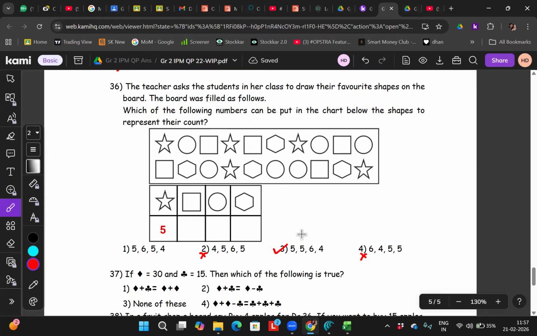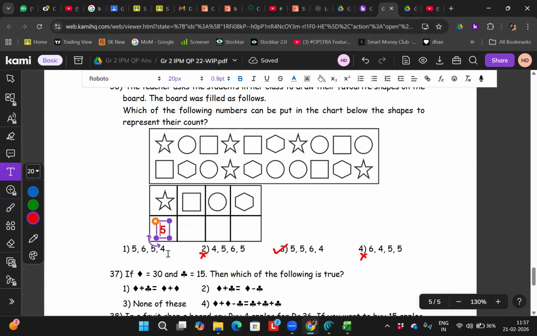Answer आ गया दोबारा? हाँ. खत्म ना? Do I have to check circle or hexagon? No. No, because when you're solving the IPM papers or IMO papers, you have to become extremely lazy, right? Circle कितना check करो? 1, 2, 3, 4, 5, 6.